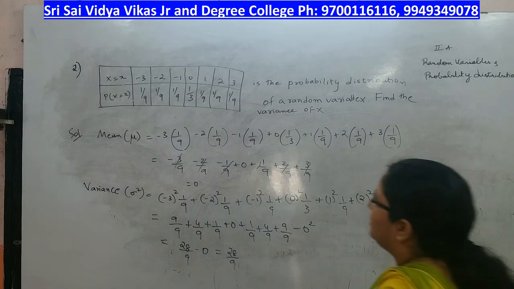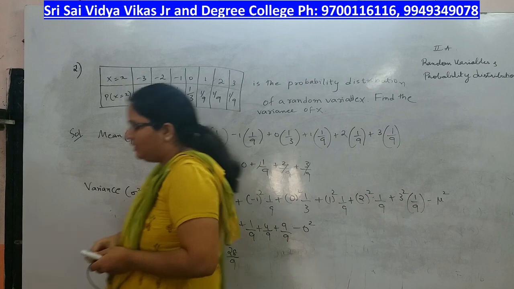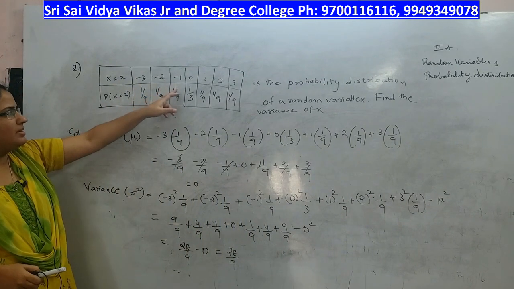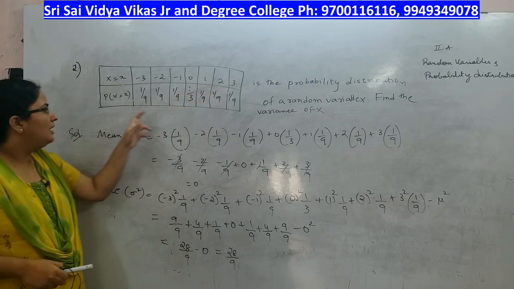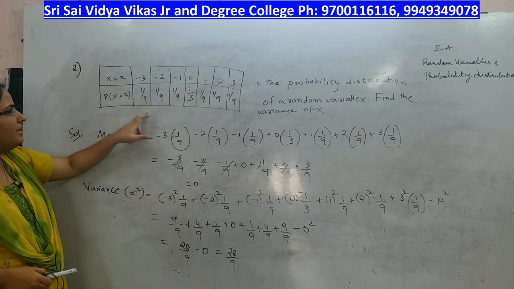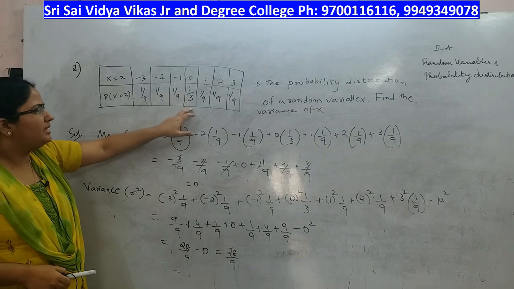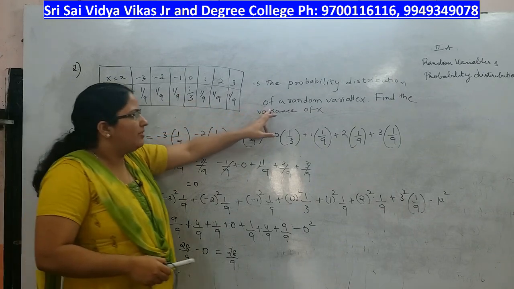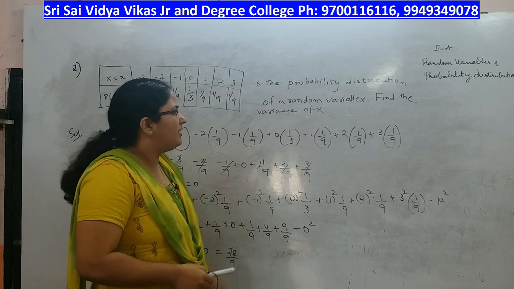Our next problem for today: if x is equal to x, minus 3, minus 2, minus 1, 0, 1, 2, 3, p of x is equal to 1 by 9, 1 by 9, 1 by 9, 1 by 3, 1 by 9, 1 by 9, 1 by 9 is a probability distribution of a random variable x. Find the variance of x.